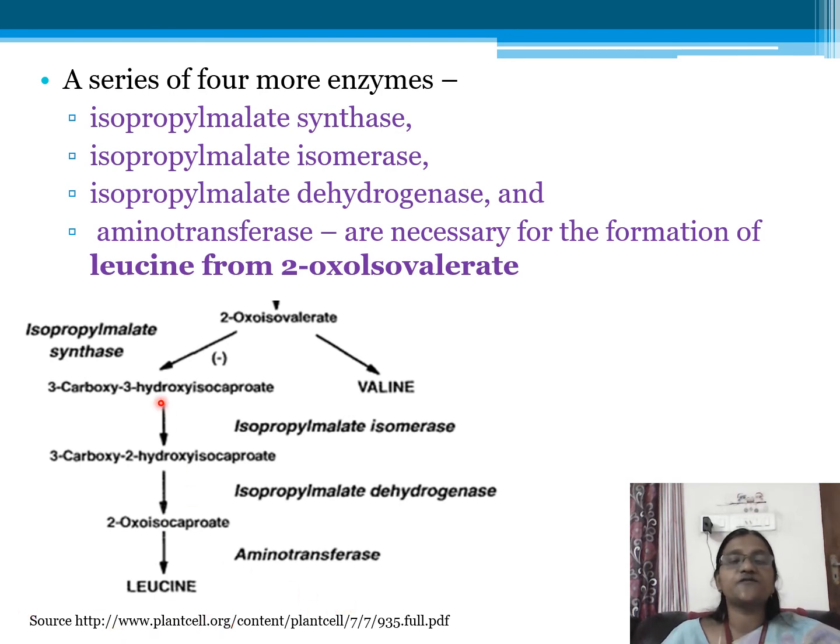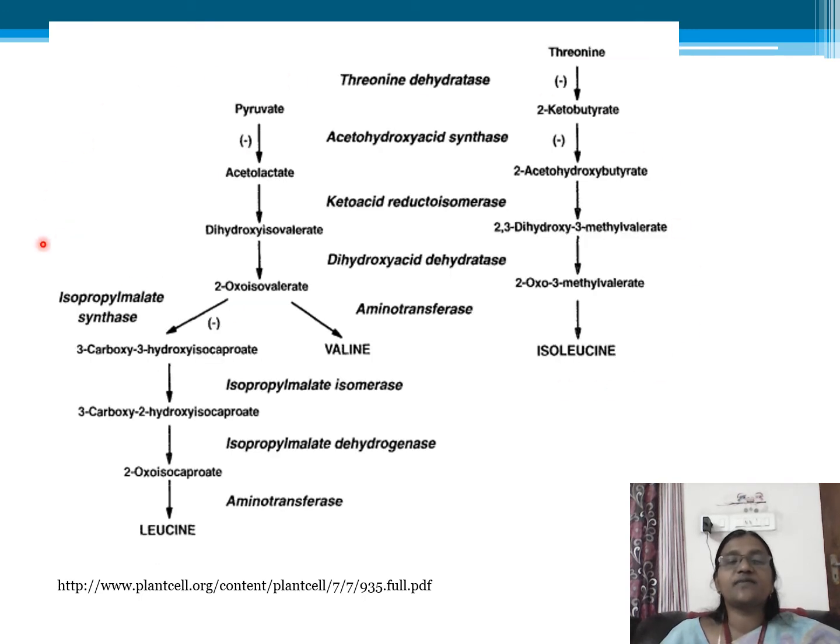Leucine is produced from 2-oxo isovalerate. This is the summary of the entire pathway, where we have seen the synthesis of isoleucine and valine catalyzed by 4 enzymes which are common. Followed by this, we have synthesis of leucine, catalyzed by 4 different enzymes again.